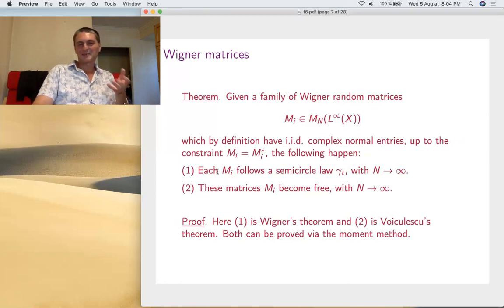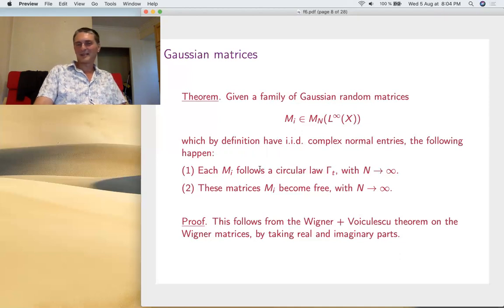So, getting back to this, I mean, these results really go together. Okay, the first one is very old, due to Wigner. The second one is from the late 80s, due to Voiculescu, but they really go together. For instance, if you want to extend this to a complex case, you really need both. Even if you take just a single matrix, you need both. So they come together. Okay, so that's about Wigner matrices.